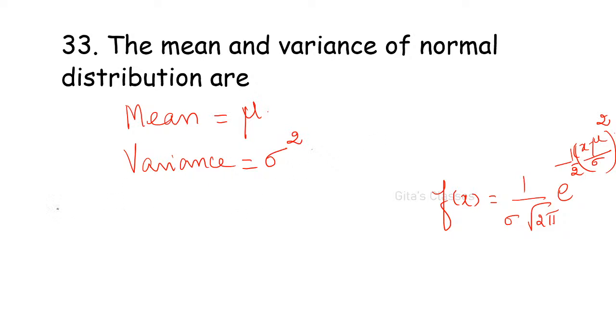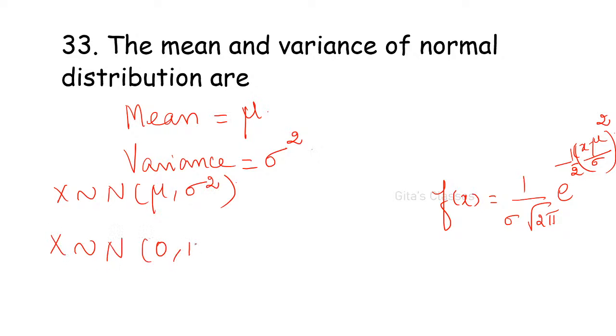Here we say that x follows normal distribution with mean mu and variance sigma squared, or standard deviation sigma. But if you say normal 0 comma 1, it is called standard normal distribution. Standard deviation is sigma, variance is sigma squared.